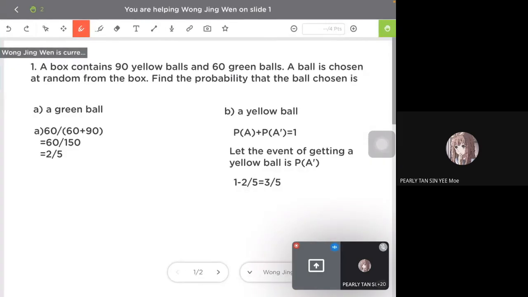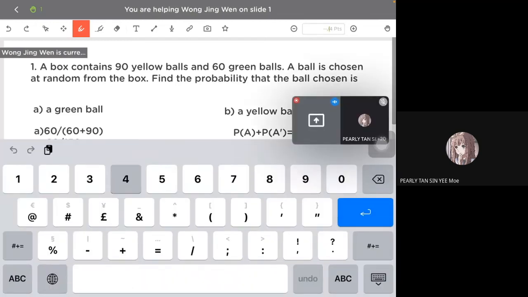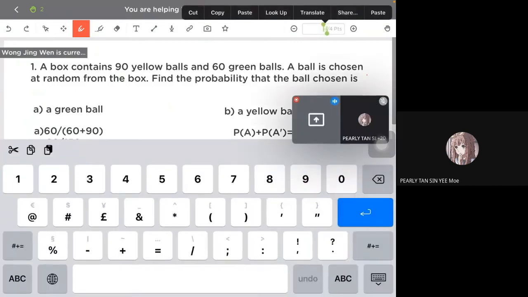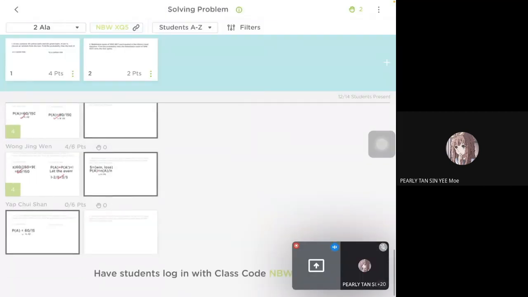Jingwen also did the first one. Yes, you can do it this way also. Good, there are many possible ways to do it. Kewa, I marked for you already.